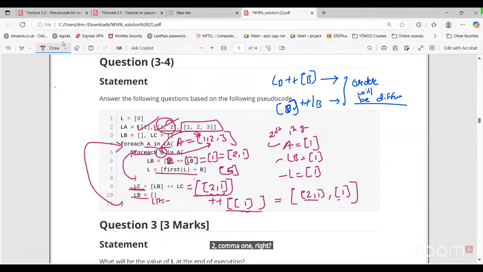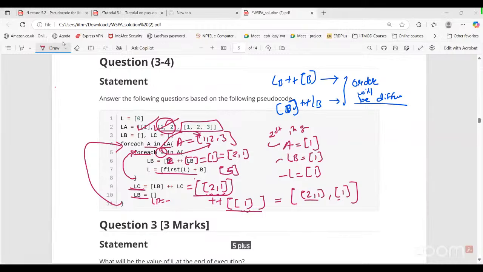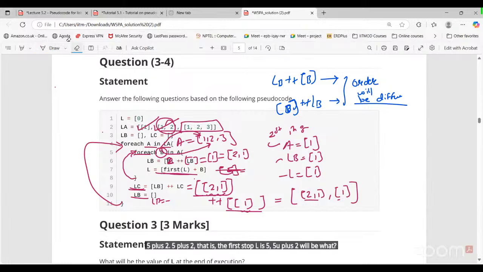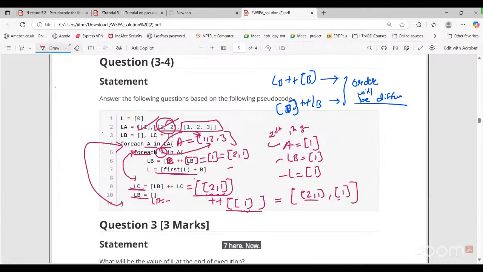What will happen here? 5 plus 2. Now first of L is equal to 5 plus 2, because first of L is 5. 5 plus 2 will be what? 7 here. Now again we have to check.